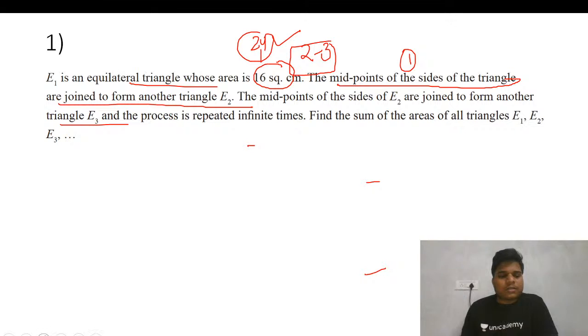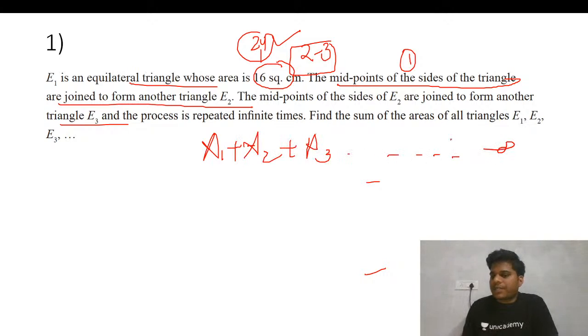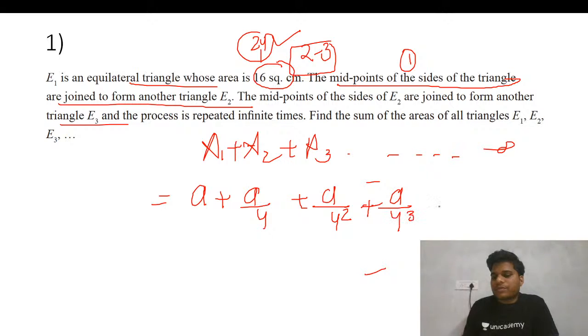So if you observe, we now take area of A1 plus A2 plus A3, and this goes on till infinity. Fine. Suppose the area of A1 is A. Then the next area will be A by 4, because the power will be half squared. The next will be A by 4 square, then A by 4 cube.